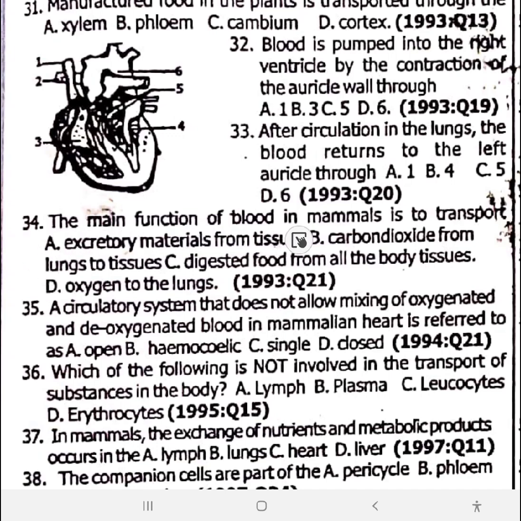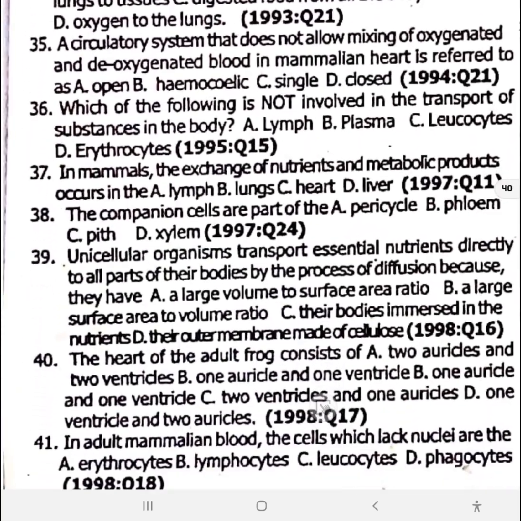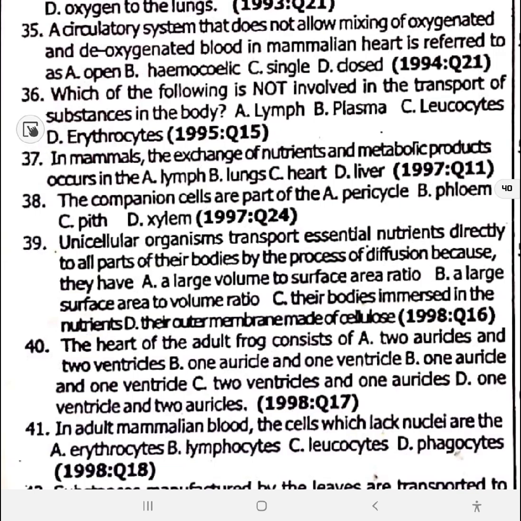34. The main function of the blood in a mammal is to transport what? Transport excretory materials from the tissue. 34 is A. 35. A circulatory system that does not allow mixing of oxygenated and deoxygenated blood in the mammalian heart is referred to as closed and double. 35 is option D. Let's move fast.